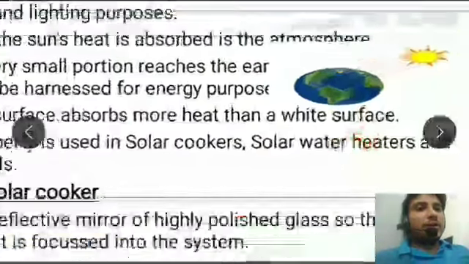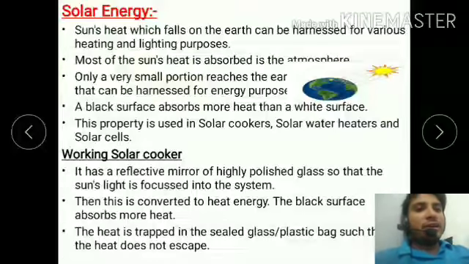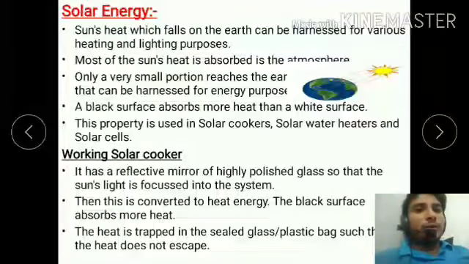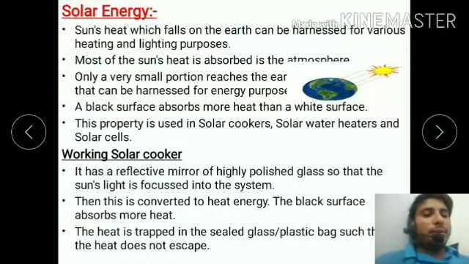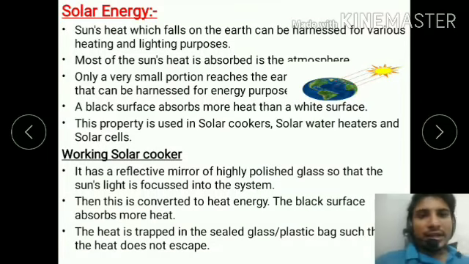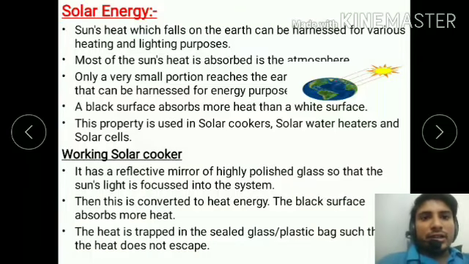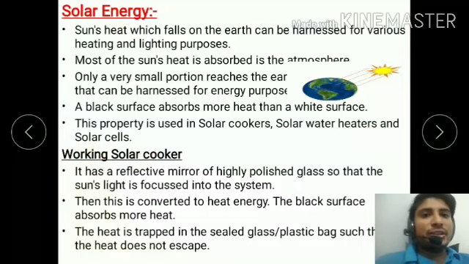You can see the diagram. The sun provides the energy to the earth. Point number 4: a black surface absorbs more heat than a white surface. A black surface absorbs the highest amount of light, and a white surface reflects all the light and does not absorb too much light. This property is used in the solar cooker, solar water heater, and the solar cell.